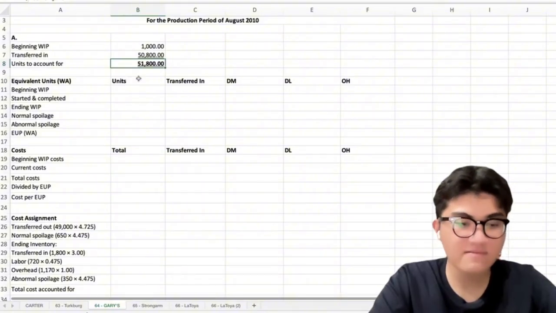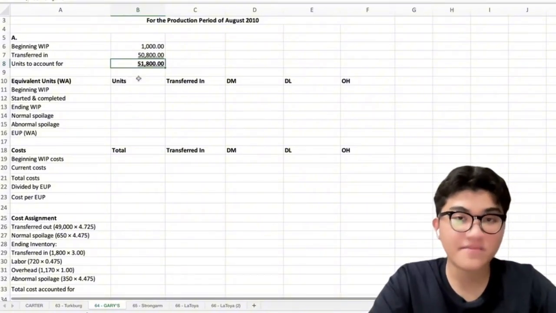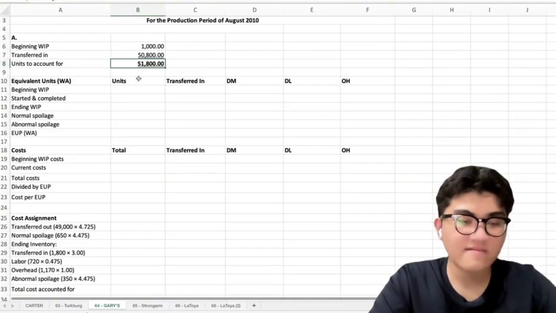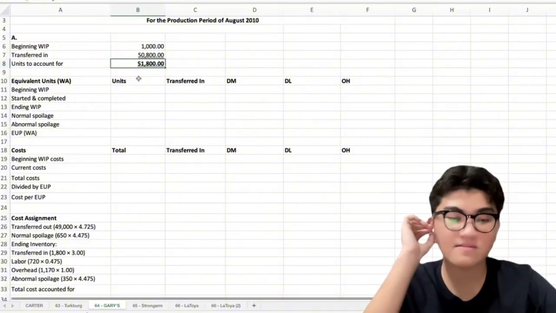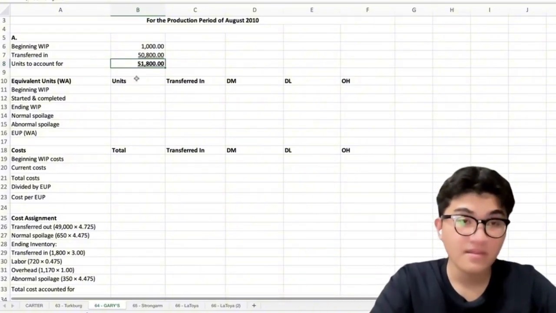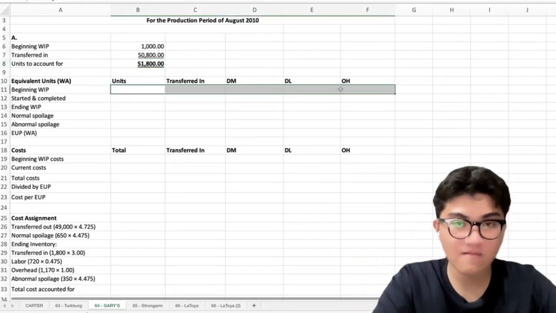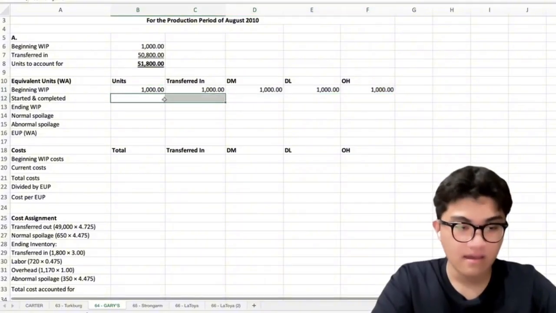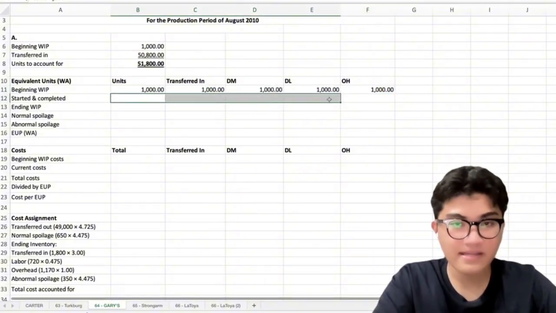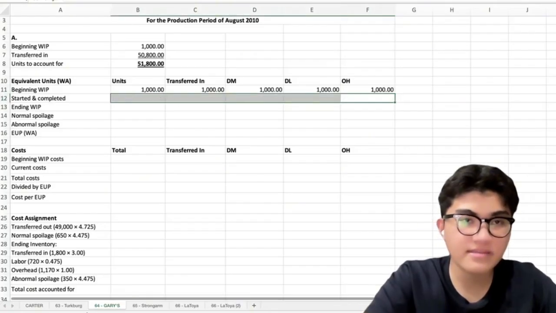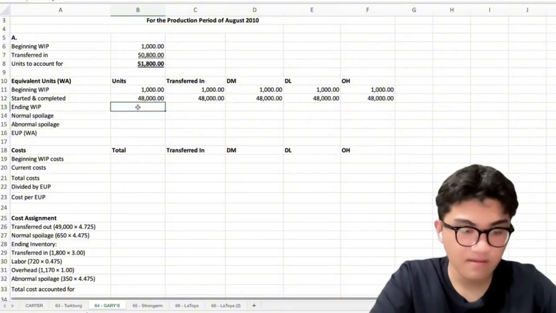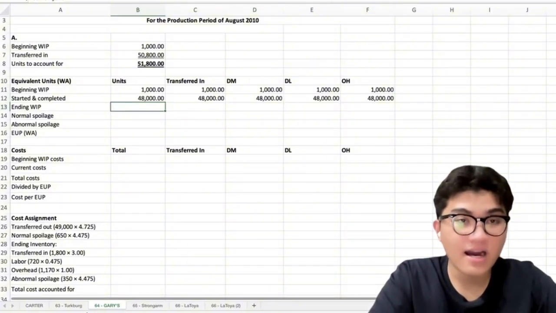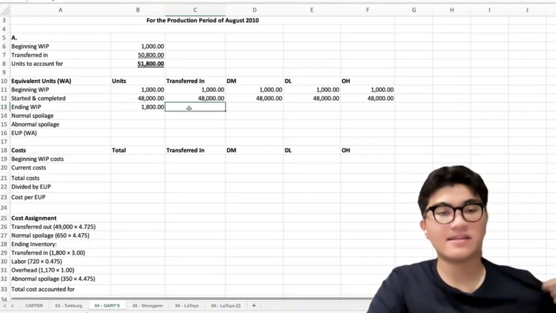Okay. Next, we will be computing the equivalent units of production. So the equivalent units help us convert partially completed units into completed units for costing purposes. So the beginning work in process inventory is 1,000 for all the elements. And for the started and completed units, it is 48,000 for all. Okay. For the ending WIP, there are a total of 1,800 units.